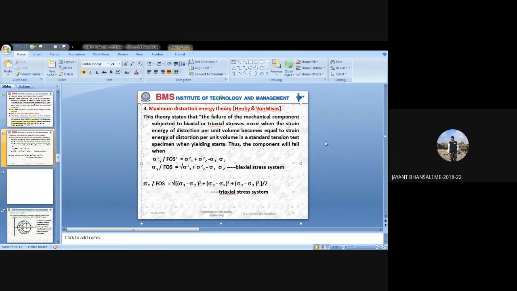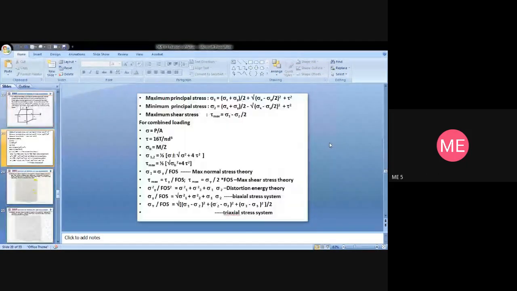Yes, sir. All right. So these are the equations. According to distortion energy theory, sigma y by FOS is equal to under root of sigma 1 square plus sigma 2 square minus sigma 1 sigma 2.